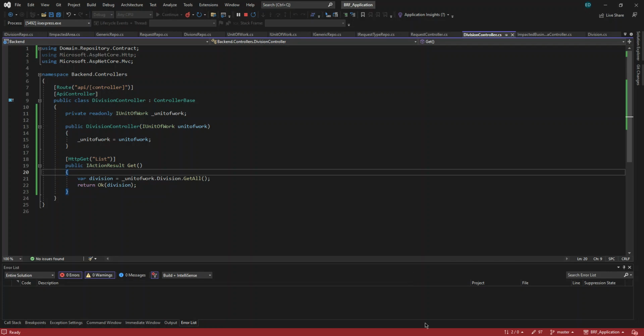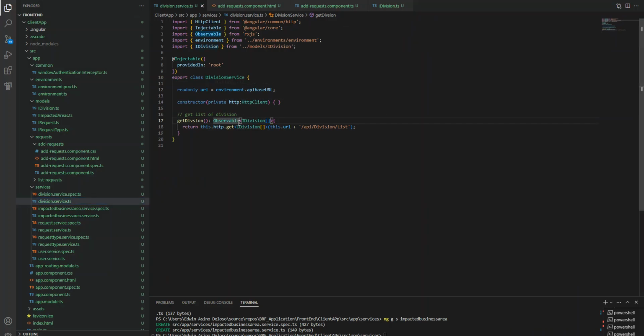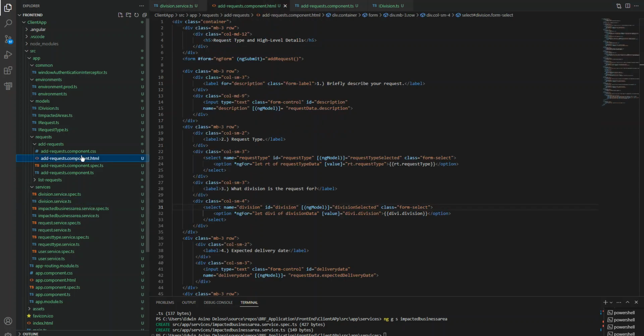We have to get that. So this is the one, the service that allows us to get that division data. Where we are going to load that division data is in our request component HTML. So this is the request component, basically just basic HTML with Bootstrap. There are lots of things that need to be redesigned, but that's not my focus for now. The focus for now is the functionality that I can grab data from the web API and save it to the database coming from the Angular front end.